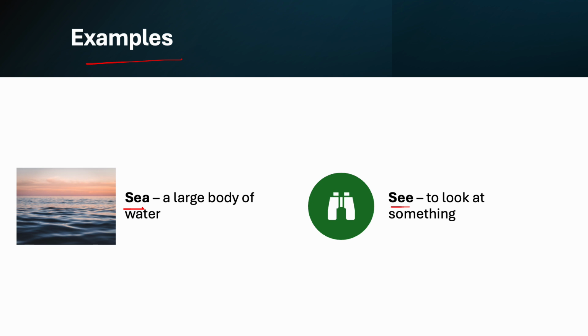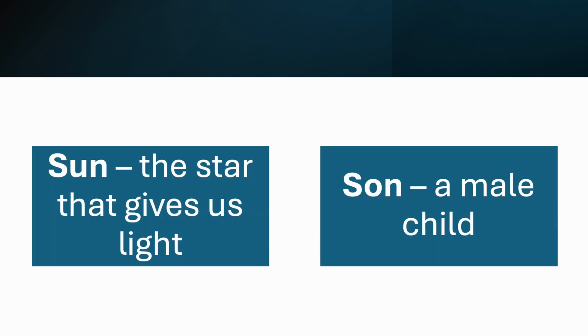Sea, see. Both have the same pronunciation, but their meanings are different. Their spellings are also different. Sea means a large body of water. Then what about see? To look at something. So these words sound alike, but their meanings and spellings are different. These words are homophones.